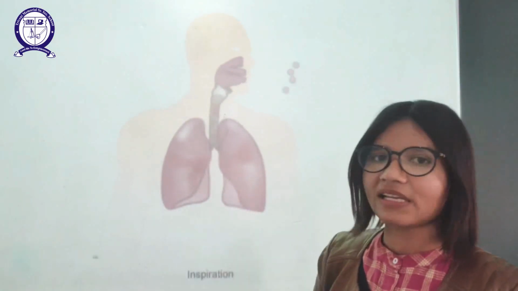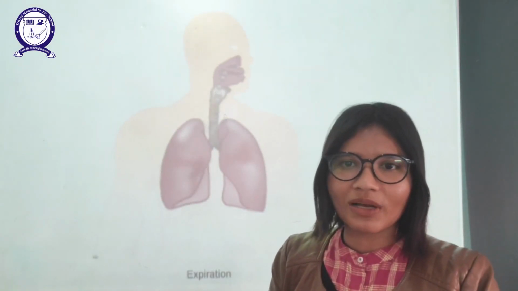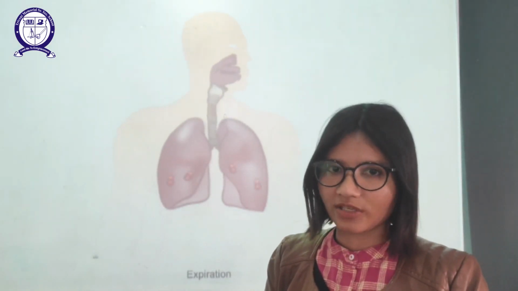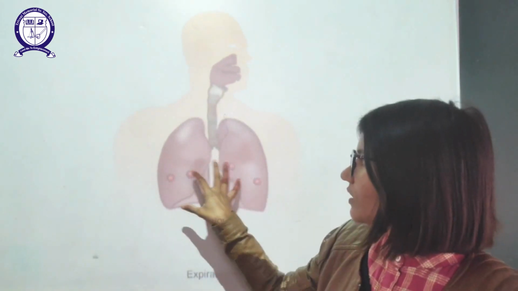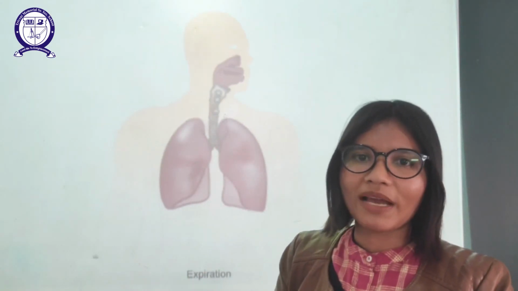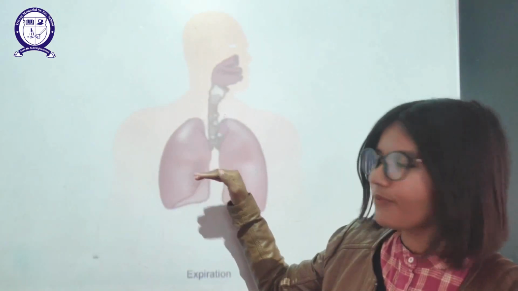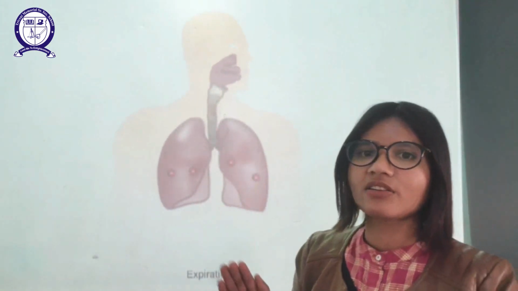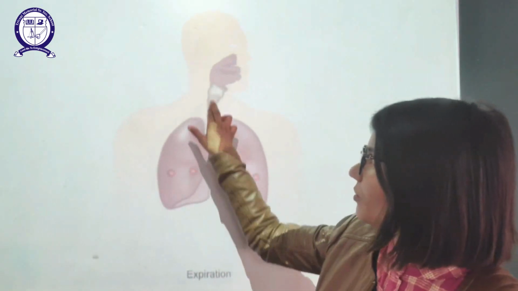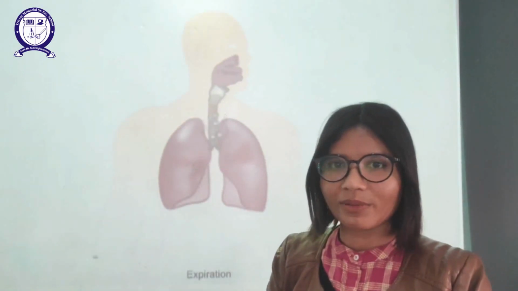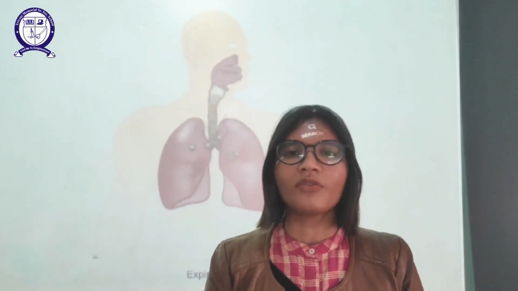Now let us see what happens in case of expiration, that is releasing carbon dioxide out of the body. It is also known as exhalation. Okay, now as you can see, in case of exhalation, both lungs are collapsing. Okay, they are going back to their original position. The diaphragm is moving upward, and in the same way the chest cavity is reducing in size. Okay, that is how carbon dioxide is going out of the body through the same pathway. The pathway will be the same. Okay, so this is the mechanism of respiration in case of human being.